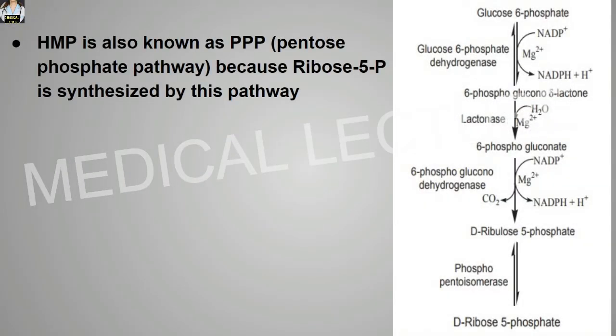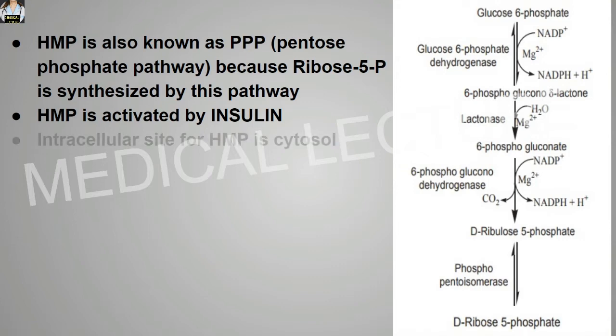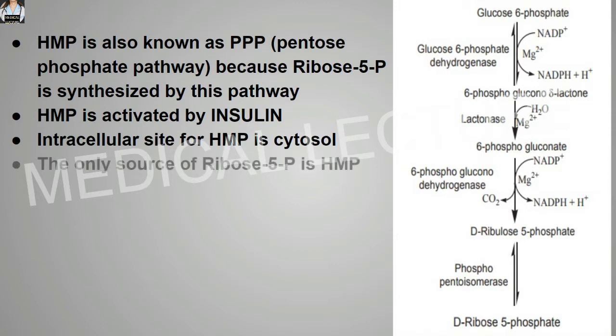First of all, the HMP, or the hexose monophosphate pathway, is also known as the pentose phosphate pathway because ribose 5-phosphate is synthesized by this pathway. HMP is activated by insulin. The intracellular site for the HMP is the cytosol. The only source of ribose 5-phosphate is HMP.